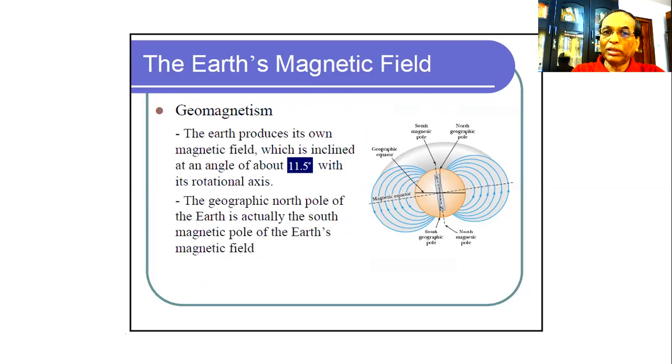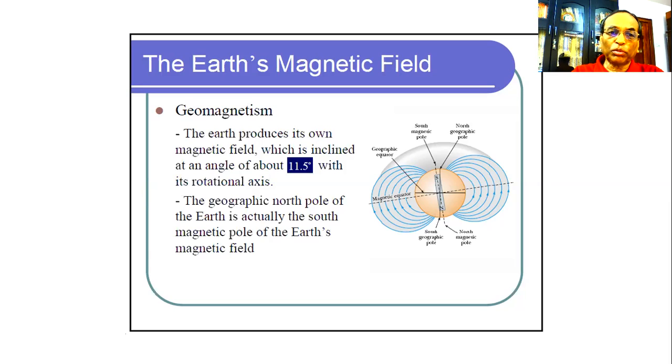Earth's magnetic field, we know that Earth's magnetic field is there. Though the magnetic field strength is not that high, it is a huge magnet. The Earth produces its own magnetic field, which is inclined at an angle of about 11.5 degrees with its rotational axis. So the geographic axis and the magnetic axis are different, and the angle between the two axes is 11.5 degrees.